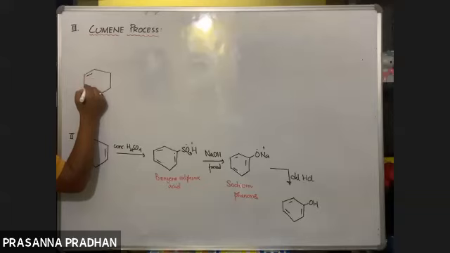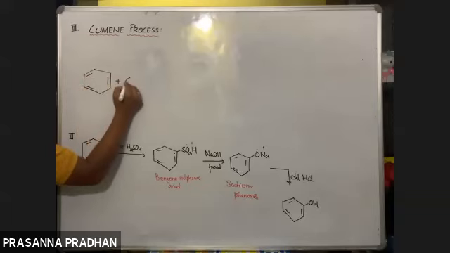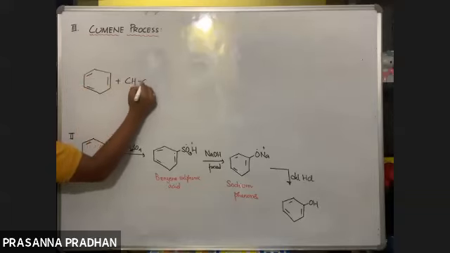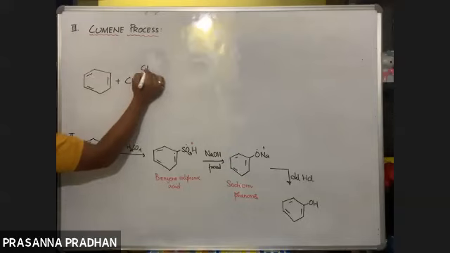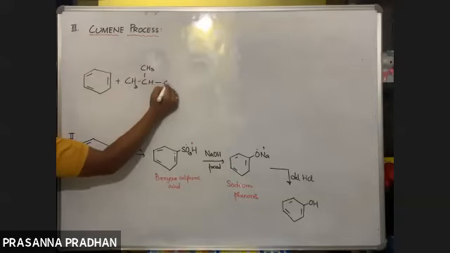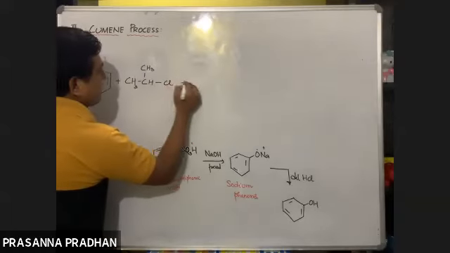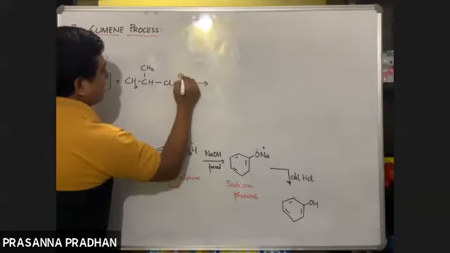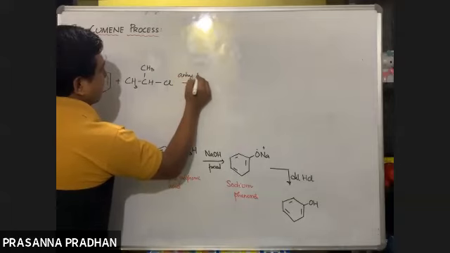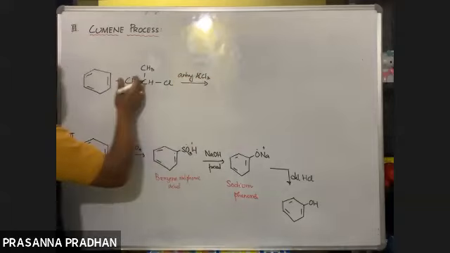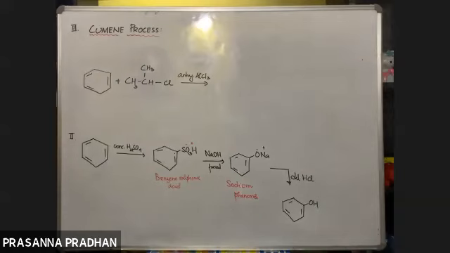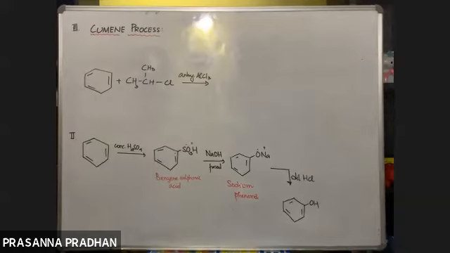When benzene is treated with isopropyl chloride, or 2-chloropropane, in presence of anhydrous AlCl3, what do you get? Which reaction is this? And what do you get? Which reaction का नाम बता दो मुझे.